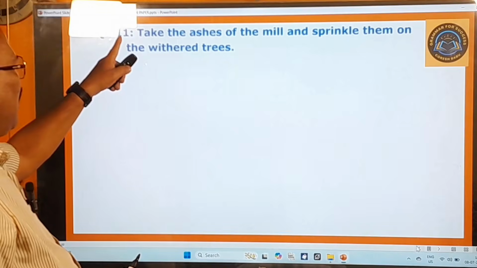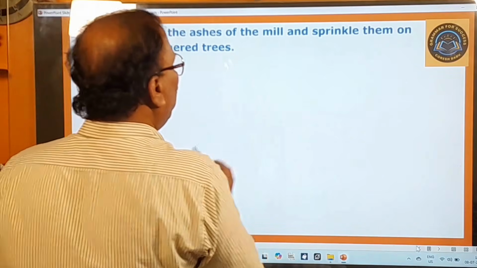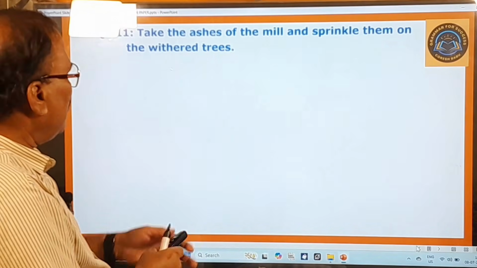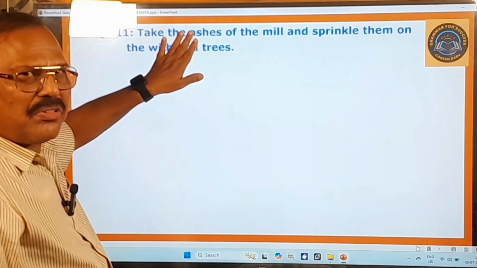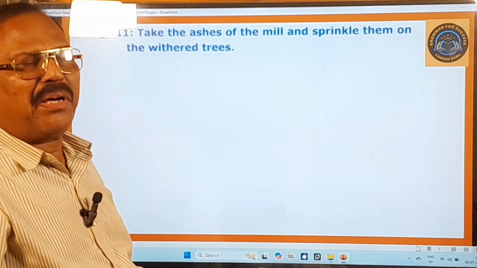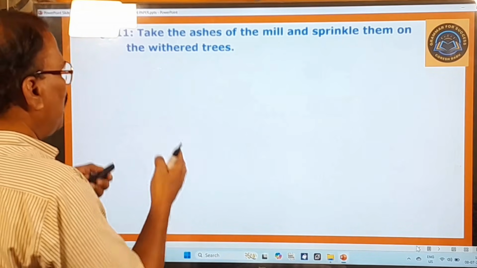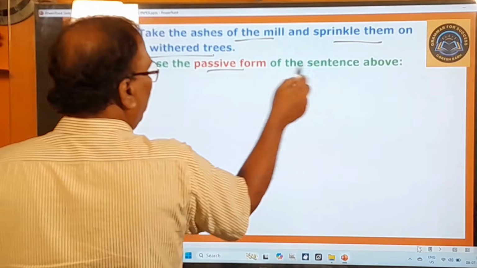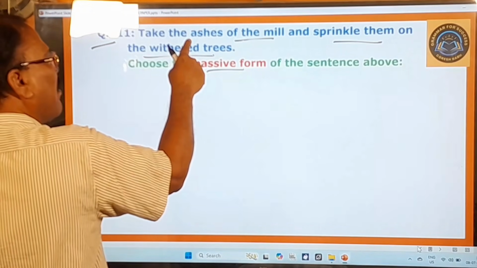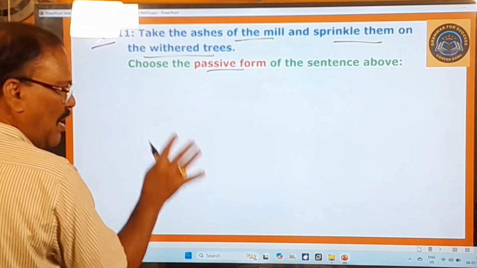Right, 111th question. The question is like this: take the ashes of the mill and sprinkle them on the withered trees. This is a statement, and this statement has been taken from the story The Cherry Tree, written by Ruskin Bond. And what is the examiner asking you to do? Choose the passive form of the sentence above. That means he is asking you to choose the passive form of this sentence from the given options.